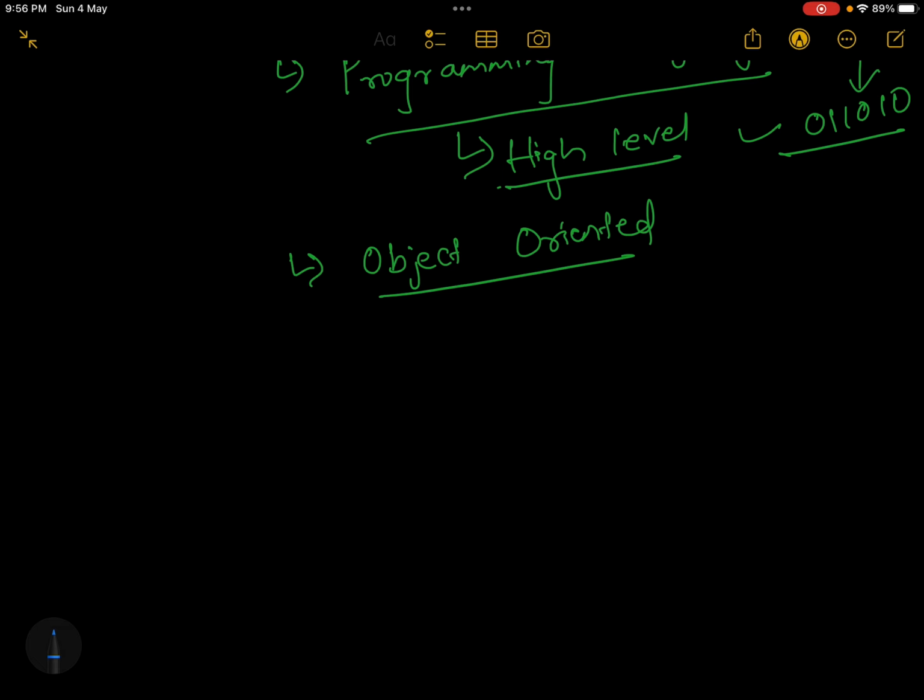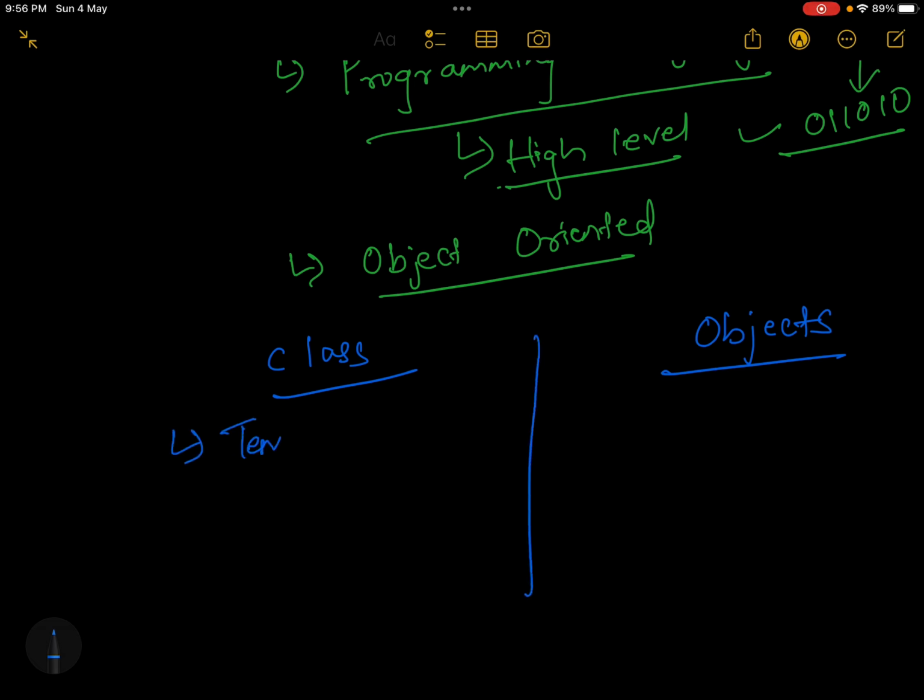If you have heard about classes and objects, what is generally a class? If I briefly tell, class is a template. Object is the real instance.